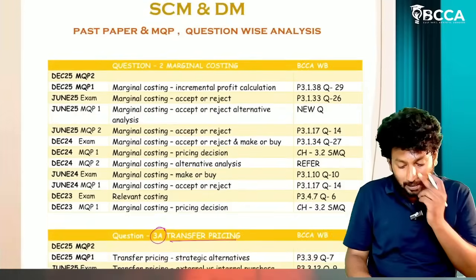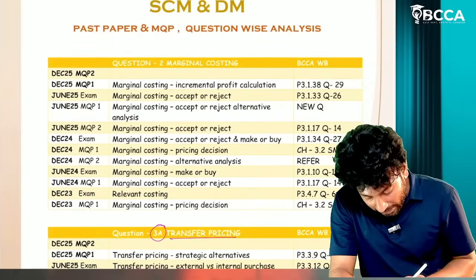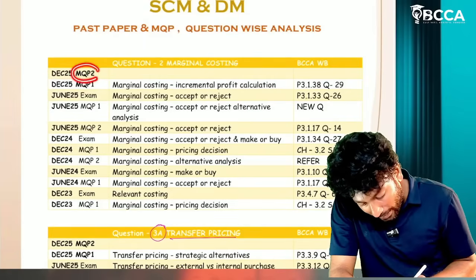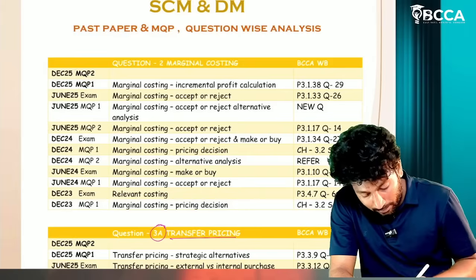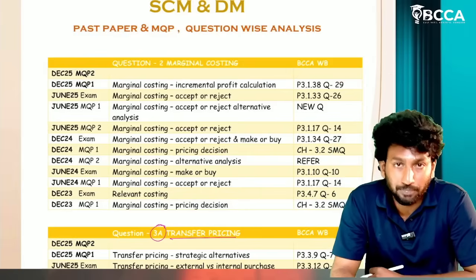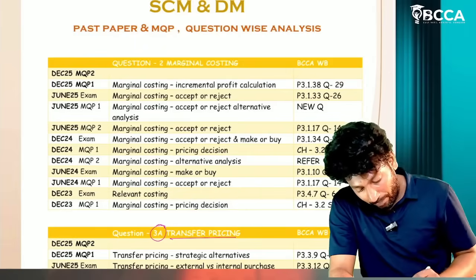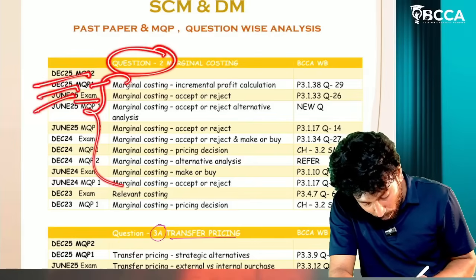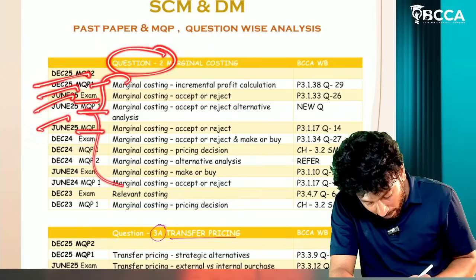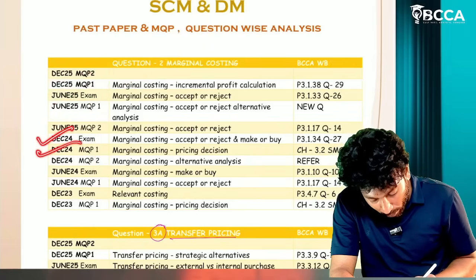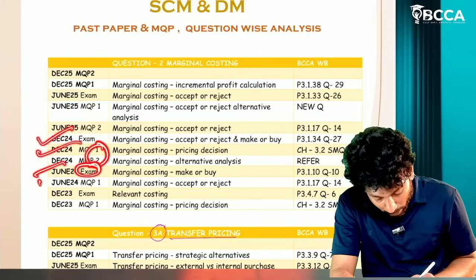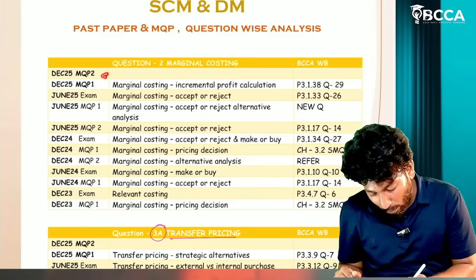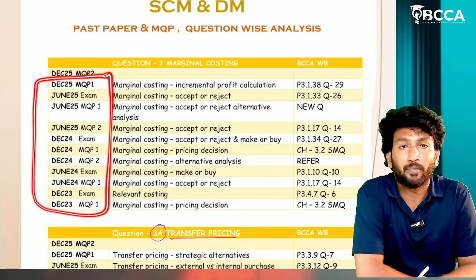For this December 25 attempt, the institute has already released MQP 1 only. MQP 2 is not yet released, sir, so we have blank space here. Question number 2, marginal costing: December 25 MQP 1, June 25 exam, June 25 MQP 1, June 25 MQP 2, December 24 exam, December 24 MQP 1, MQP 2, June 24 exam, June 24 MQP, December 23 exam, December 23 MQP. These all are the question paper sources we have from our institute.